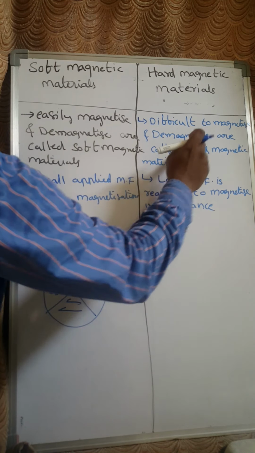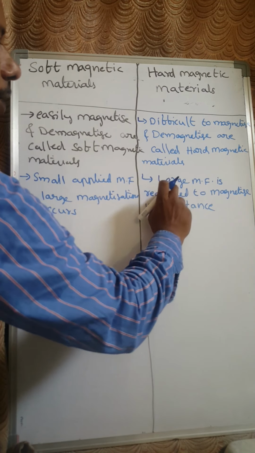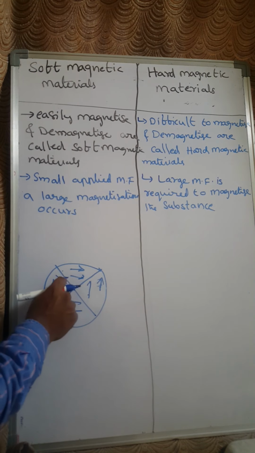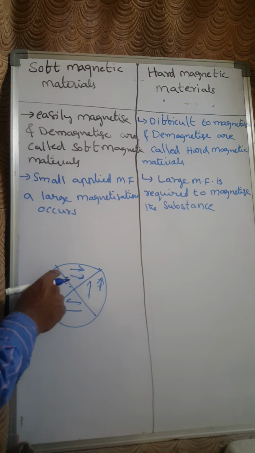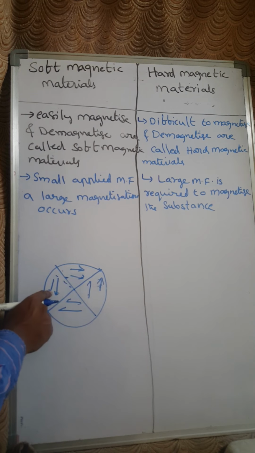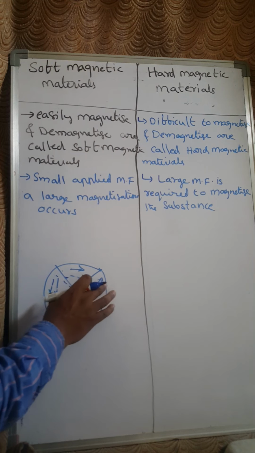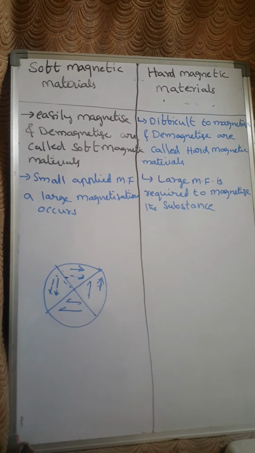The first one is difficult to magnetize and difficult to demagnetize. Why it is difficult to magnetize or demagnetize means the domain walls present in the material are very strong. If I apply some large force, domain wall movement takes place. Once domain wall movement takes place, the spins present in the domains will get aligned into the field direction. To align the spins into the field direction, we have to apply lots of magnetic field on the substance. That is the case for hard magnetic materials.